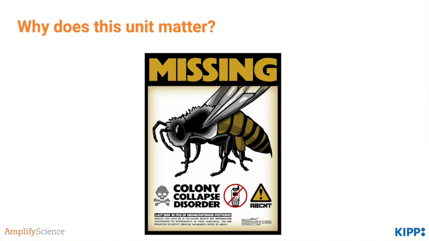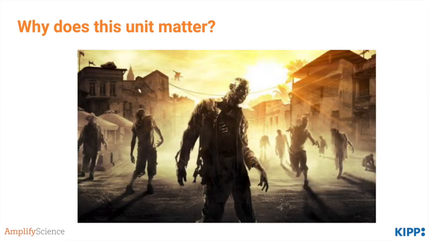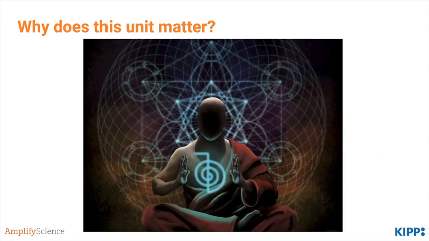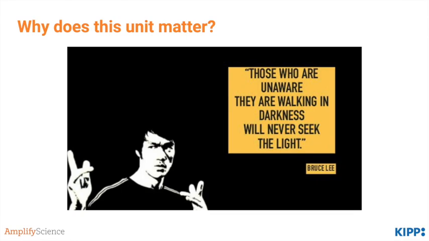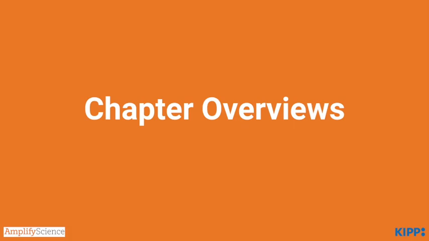Ultimately, all animals on Earth are dependent upon plants, and many plants are dependent upon animals. Without plants, we'd have a zombie apocalypse. Understanding that all life is dependent upon other life, and that a small change in one part of an ecosystem could have an impact on hundreds or thousands of other living things in that ecosystem, changes your perspective on life, the universe, and everything. So, into our chapter overviews.